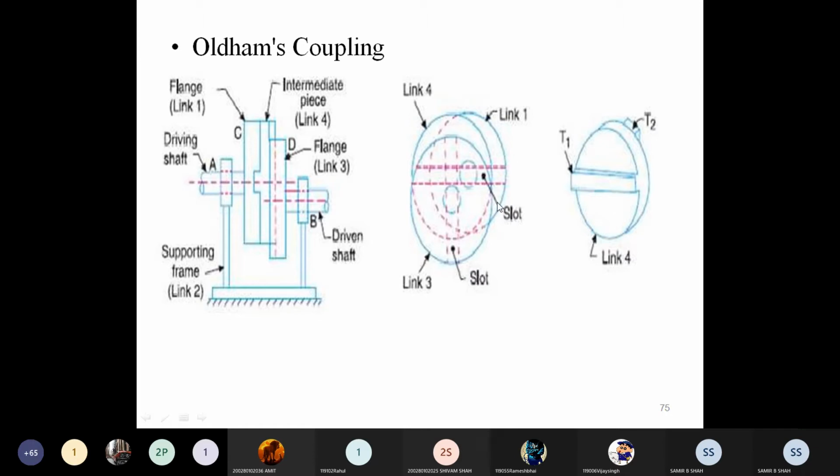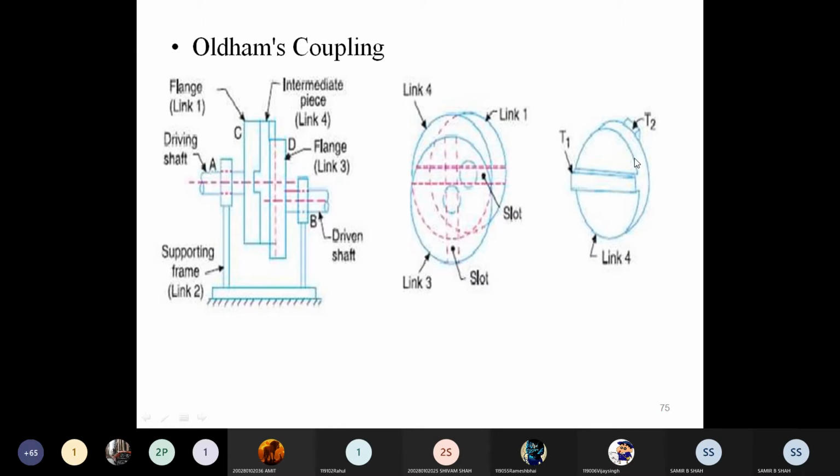So link 1 is connected, and the driven shaft is connected to the flange, which we consider link 3. You can see here, this is link 3. This flange is link 1, and link 1 is connected with link 3. You can see here one slot is given to you. It is the slot, and this is the arrangement. Link 1 is engaged with link 3. So this flange and this flange mean link 1 and link 3 are connected.